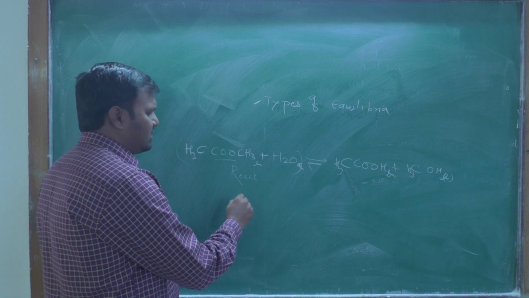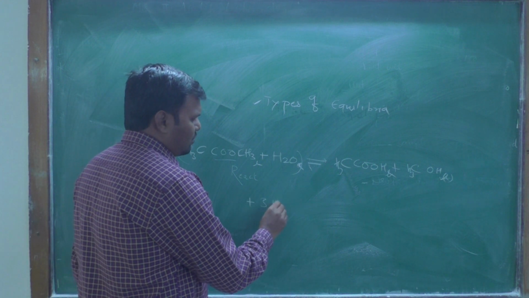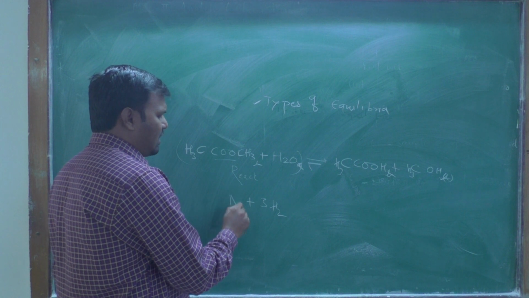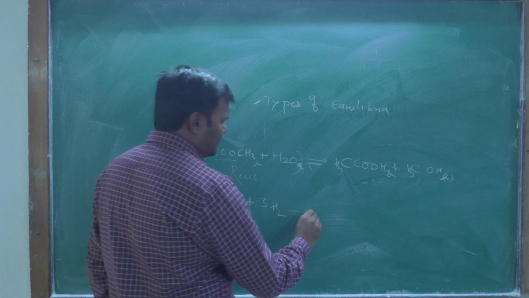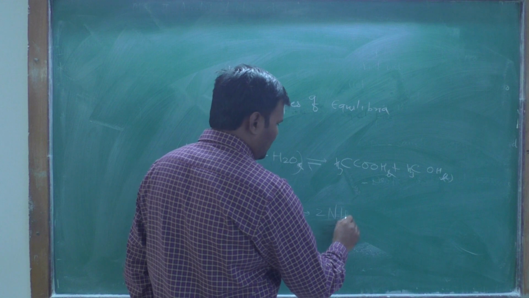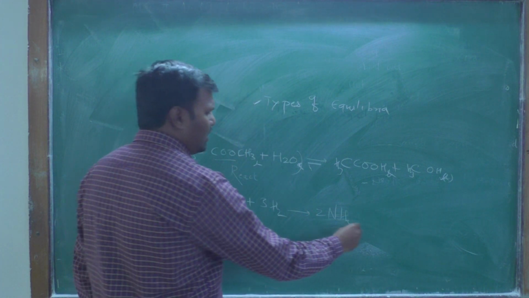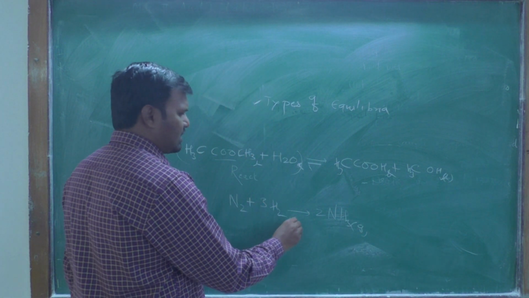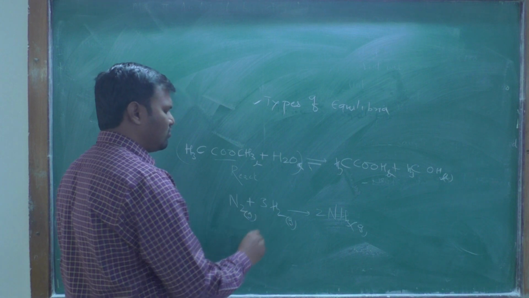Another example is the Haber process. By using nitrogen and hydrogen you will obtain ammonia. The ammonia is in gas form, and nitrogen is also gas form.